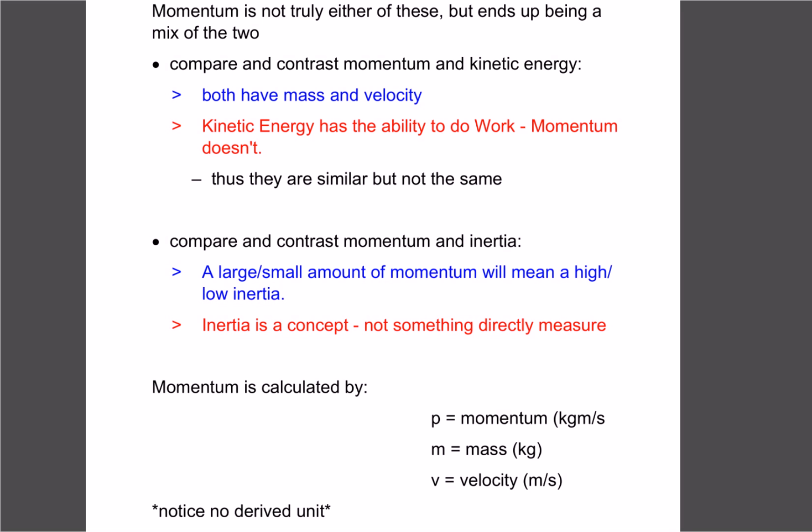The first thing you can see is when we compare momentum and kinetic energy, they both have mass, they both have velocity. The key difference, though, is kinetic energy. Remember, energy and work are similar, so kinetic energy means it has the ability to do work. Momentum can't do work. It just has its mass and velocity, and that's it. And when we compare it to inertia, a large or small amount of momentum means a large or small amount of inertia. So the big truck has lots of momentum, it's going to have lots of inertia. A little tiny object that's not moving very fast is going to have a little bit of momentum and a little bit of inertia. The biggest difference is inertia is just a definition or a concept. It's not something we can actually measure with a formula.